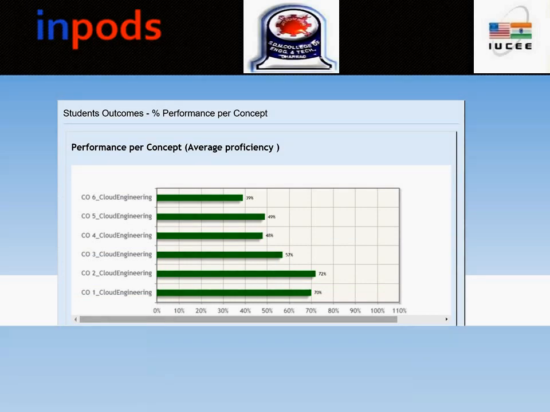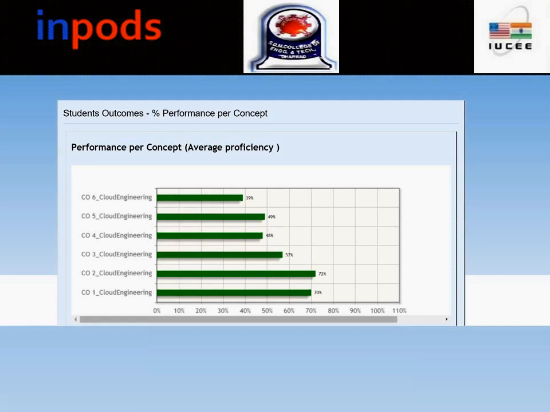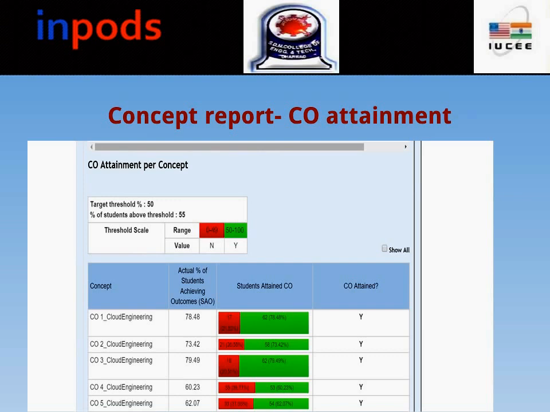Student outcomes. There were 6 concepts included in my cloud computing course, and this is the performance level. At the end of the course, course objective number 1 has been covered for 70%, and the others for 72%, 57%, 48%, 49% and 39% respectively. These are the COs that you set at the beginning of the course. So this report shows you the CO attainment at the end of the course.